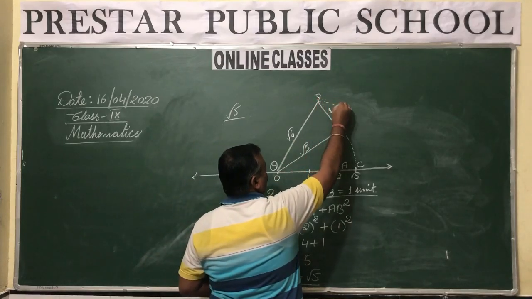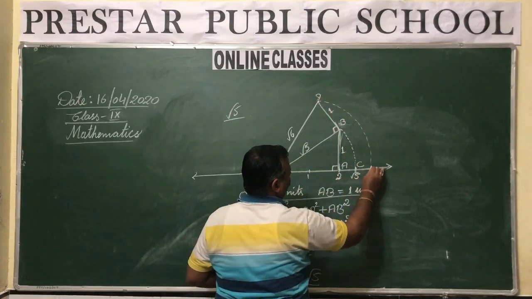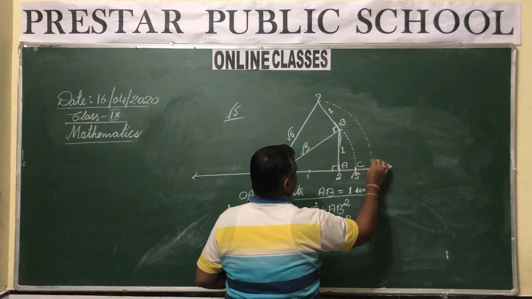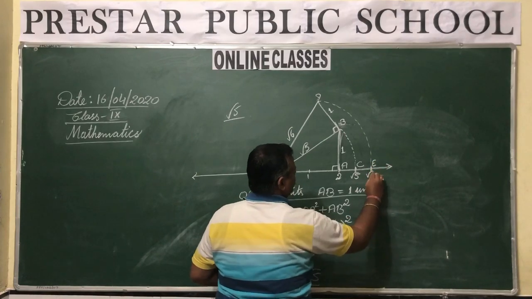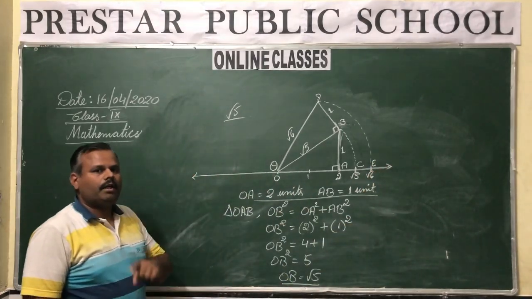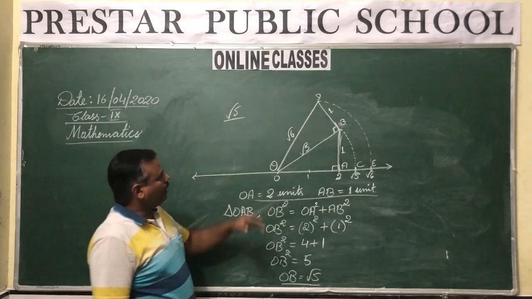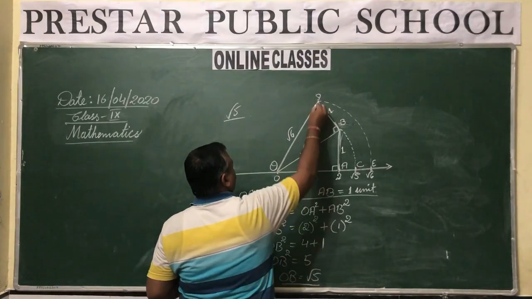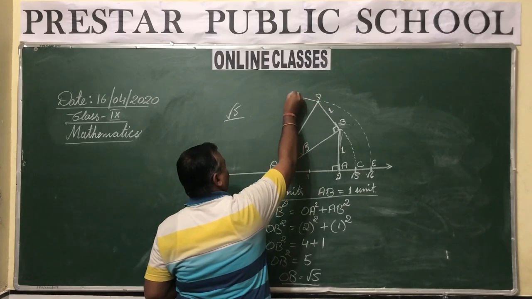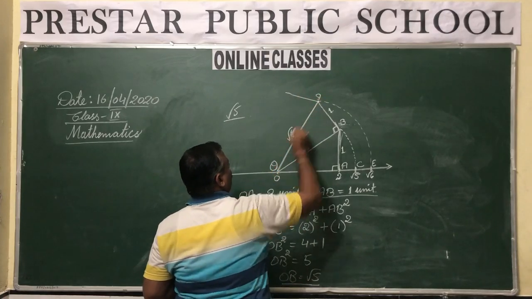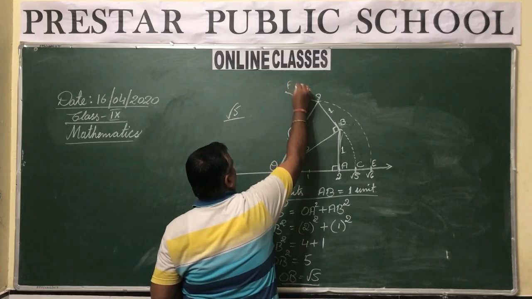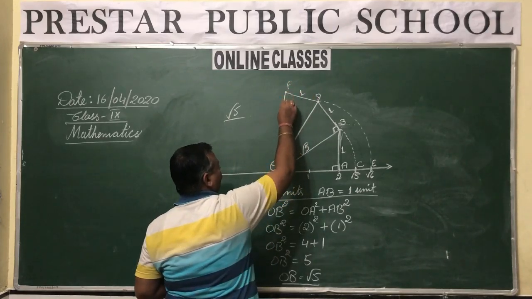Then bring that to the number line. This is say point E. This represents under root 6. Under root 7, again you can continue here itself. Again have a perpendicular on OD, say this is point F, again of 1 unit.